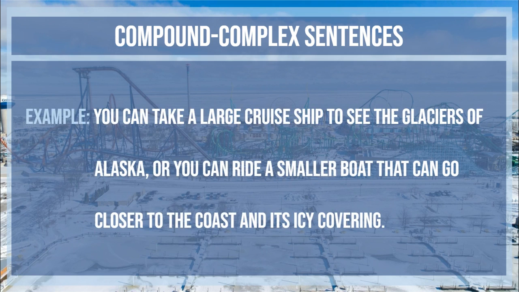Another example, you can take a large cruise ship to see the glaciers of Alaska, or you can ride a smaller boat that can go closer to the coast and its icy covering. Step 1, find the first independent clause. That first independent clause, you can take a large cruise ship to see the glaciers of Alaska. It's followed by the comma, the conjunction word or, and then another clause right after that word or, which is another independent clause. So we underline it once.